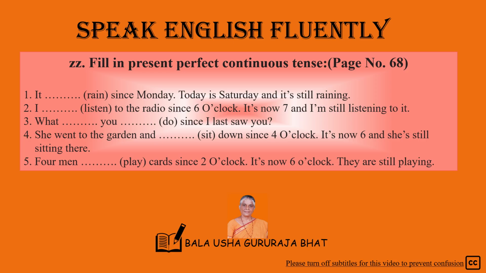Page number 68, ZZ. Fill in present perfect continuous tense. First one, it has been raining since Monday. Today is Saturday and it's still raining. Second one, I have been listening to the radio since 6 o'clock. It's now 7 and I'm still listening to it.